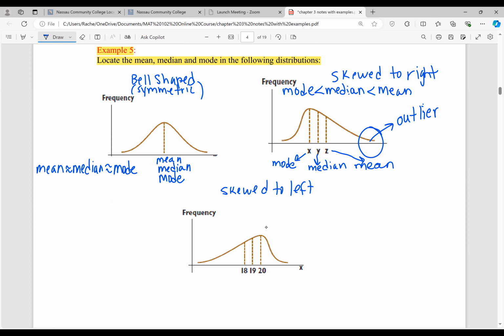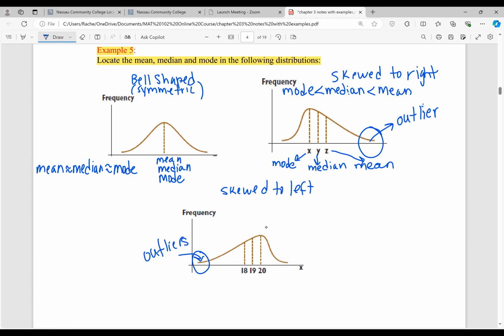So now in a distribution that's skewed to the left, most of the data values are going to tend to cluster to the right, to the higher end, where the data values are higher in nature. And you're going to have your potential outliers at this end of the distribution, where the values tend to be lower in nature.